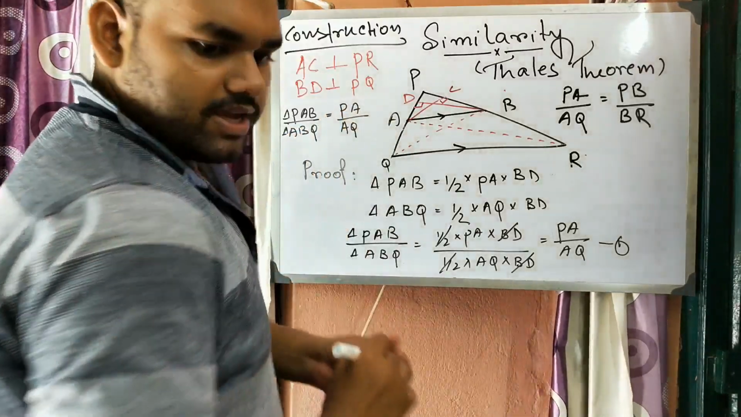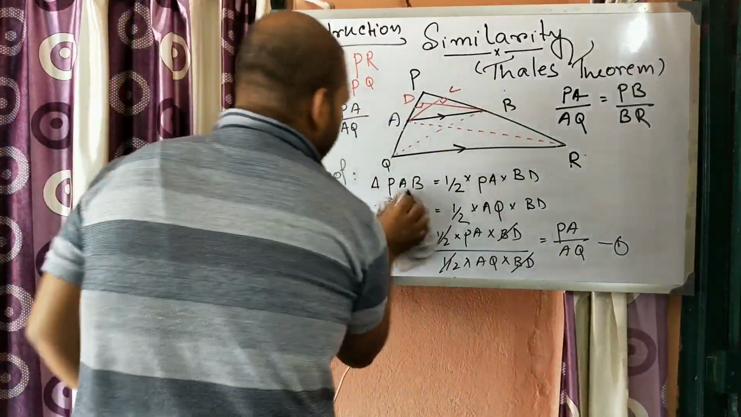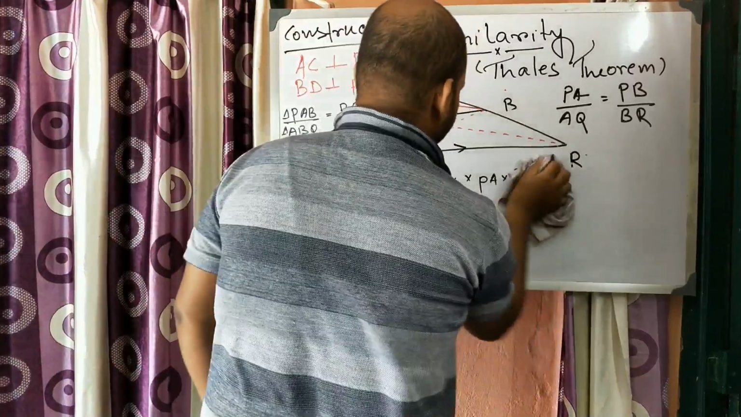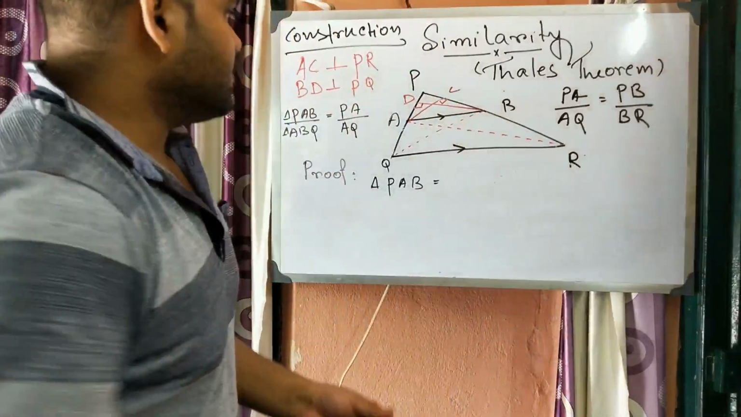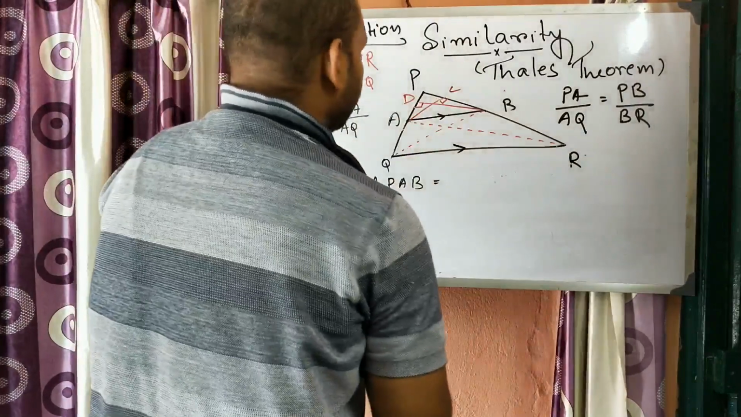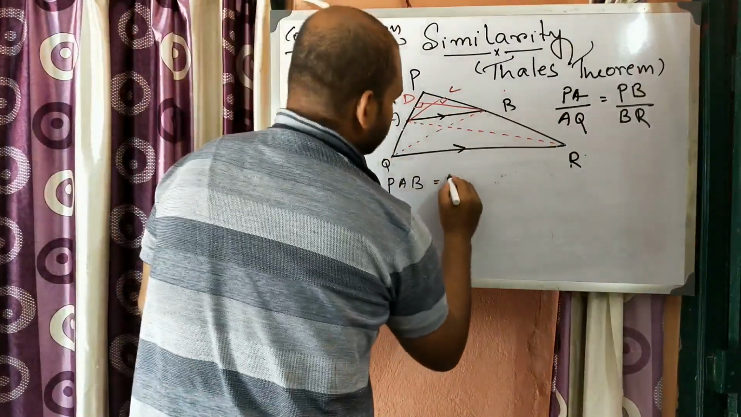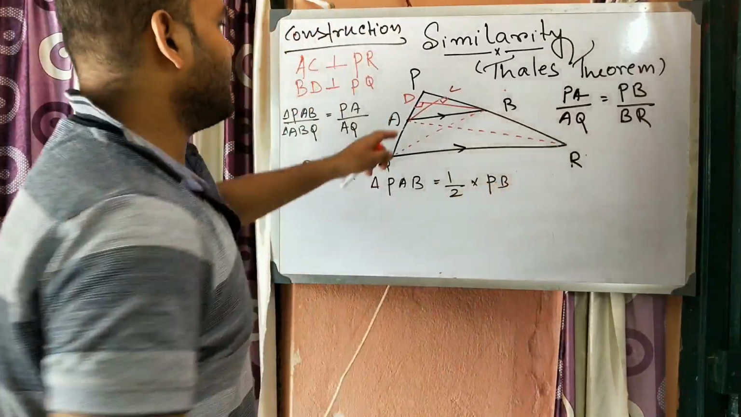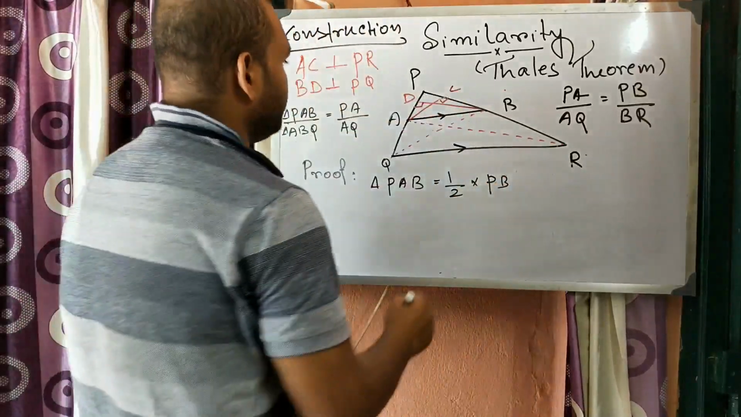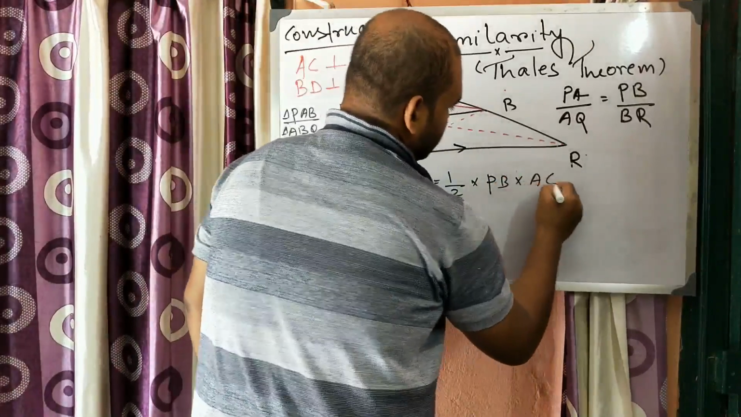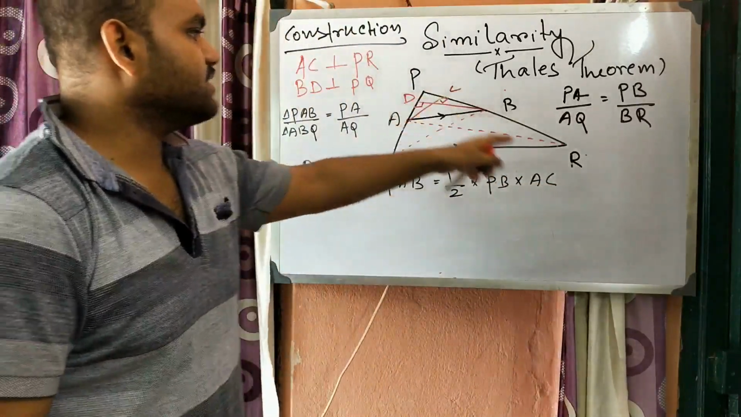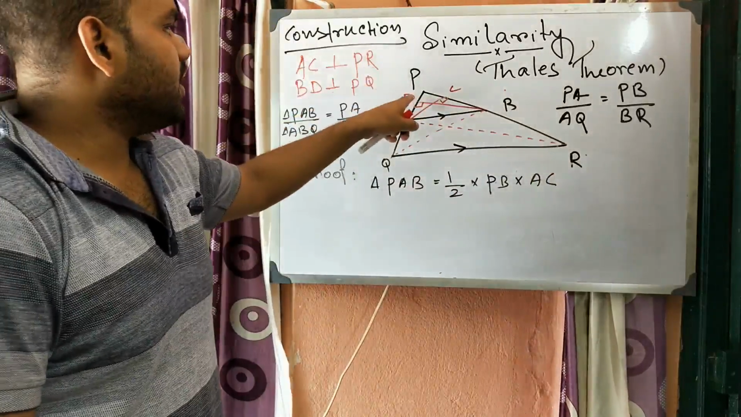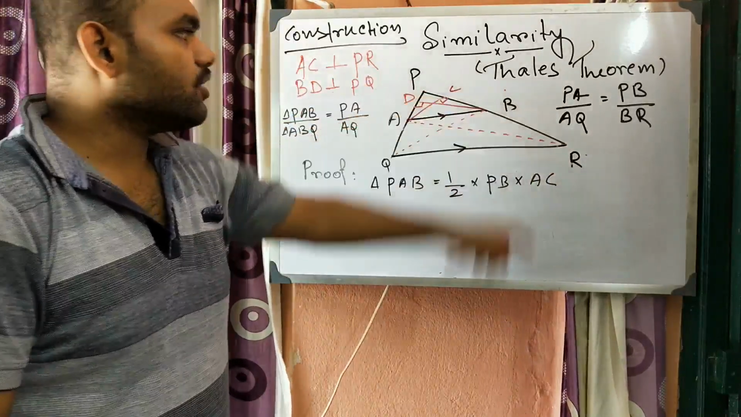Now again consider two triangles, one is PAB, and the other is ABR. In triangle PAB, if we consider PB as base, we can write half into PB, and the height will be AC, so into AC. AC is the height because AC is perpendicular on PR, which means AC is perpendicular on PB itself.